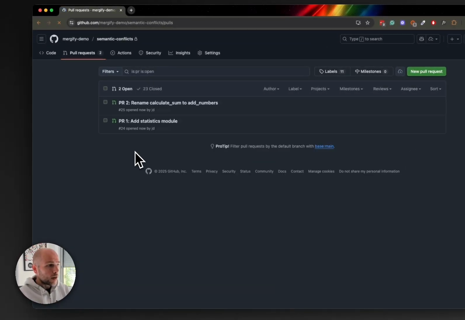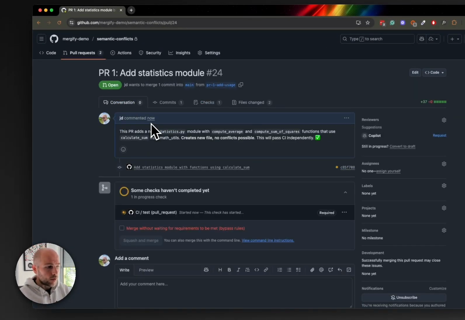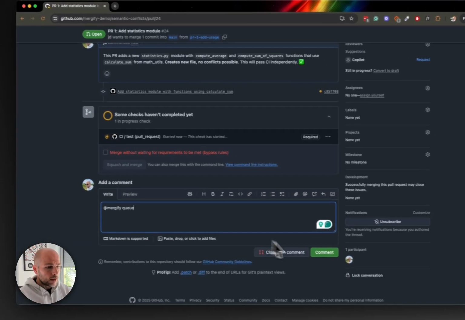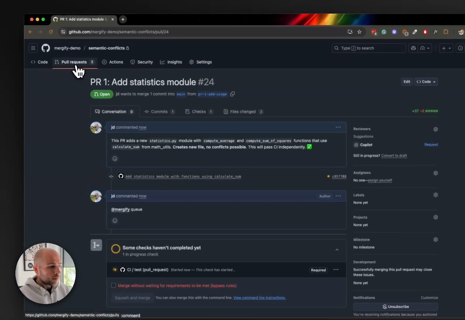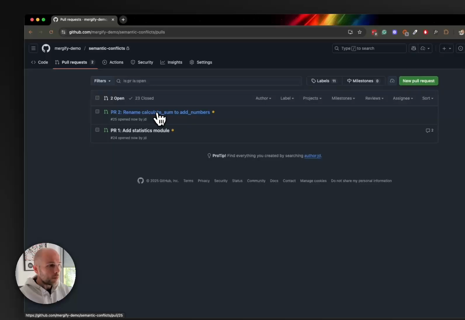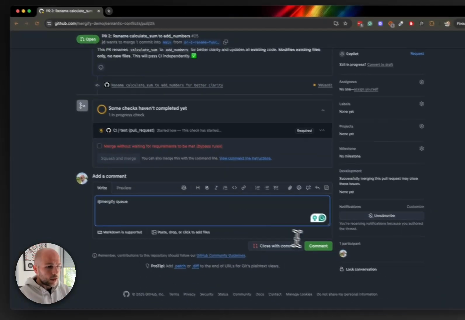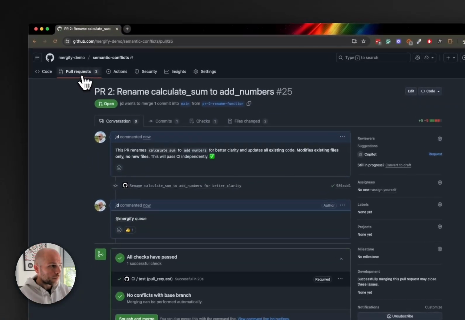So if I go there, I have my 2 PRs, they're running the CI, they're going to work, same as before. And what I'm going to do is say, okay, this one I want to merge, so I'm going to queue it. And I'm going to use the queue command here. Same thing for this PR. Let's do that too. It's going to be ready soon. I'm all happy about that. Let's put it into the queue.